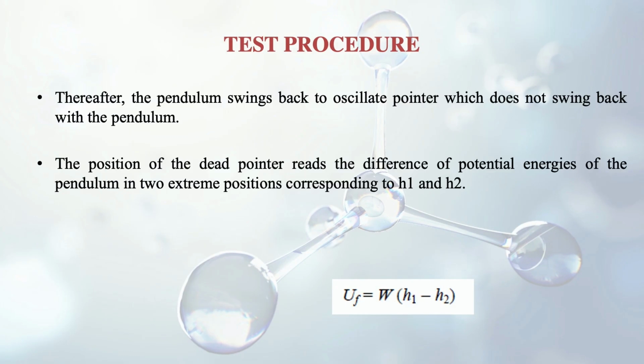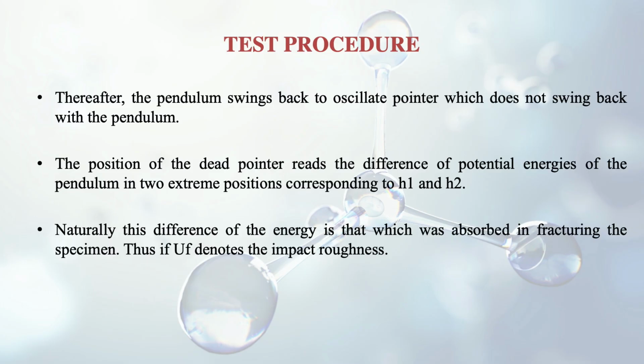So the position of the dead pointer reads the difference of potential energies of the pendulum in two extreme positions. And what are those positions? The first one corresponds to h1 and the other one corresponds to h2, as I told earlier also. So naturally this difference of energy is that which was absorbed in fracturing the specimen. If we want to devise a formula, suppose UF denotes the impact toughness, it will be given by W into (H1 minus H2).